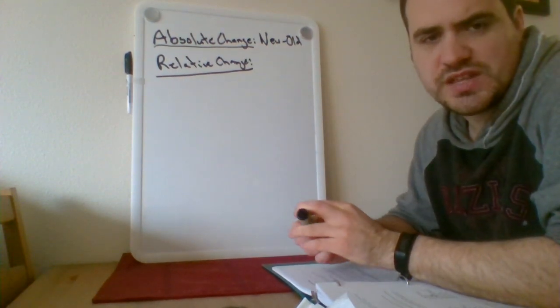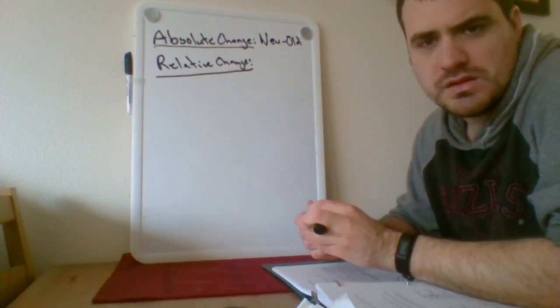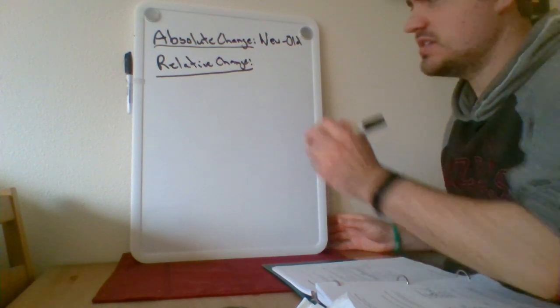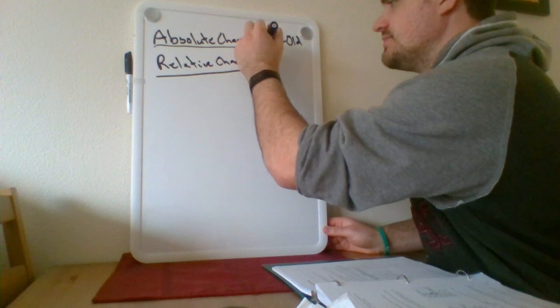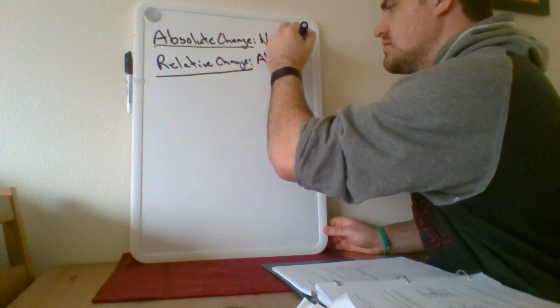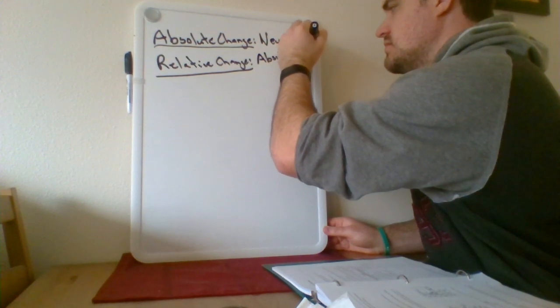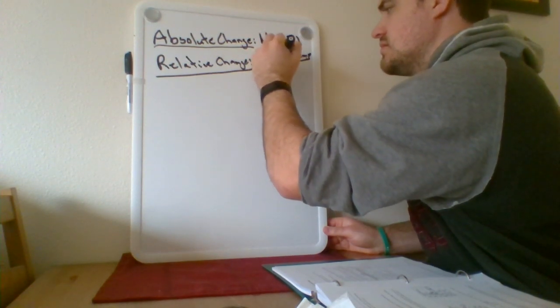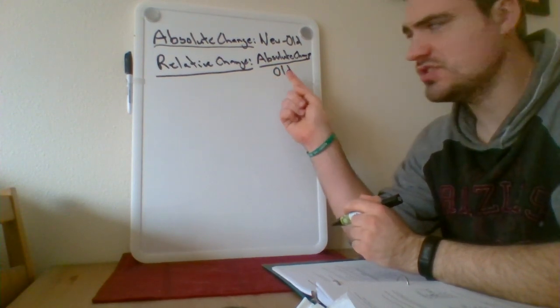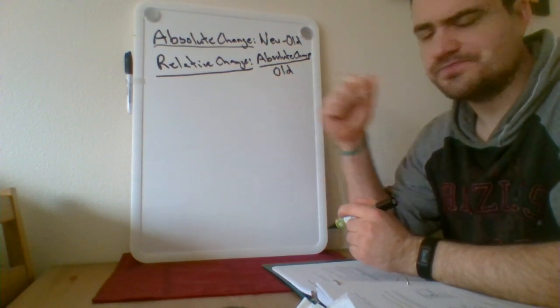Do you guys remember how we do that? Good. Yes, it's absolute change divided by old value. And again, I apologize, this is smushed in, but this is absolute change divided by old value.